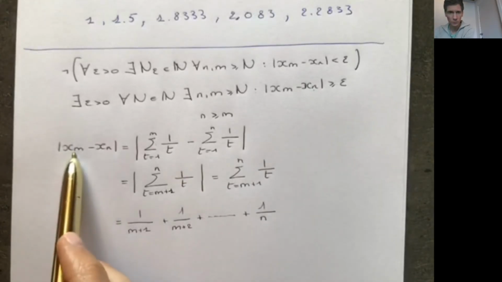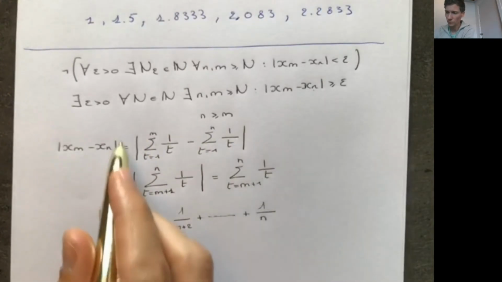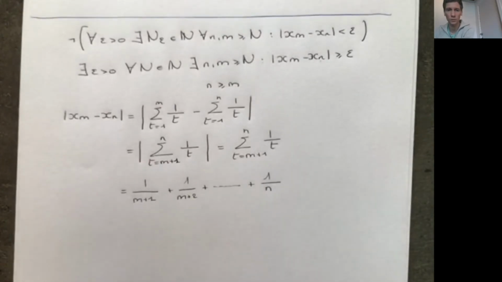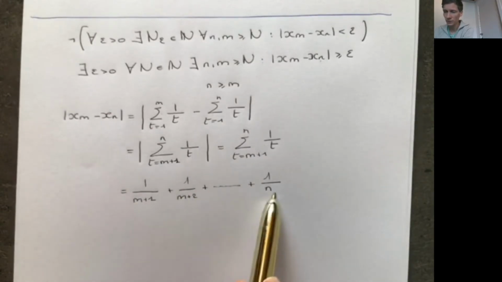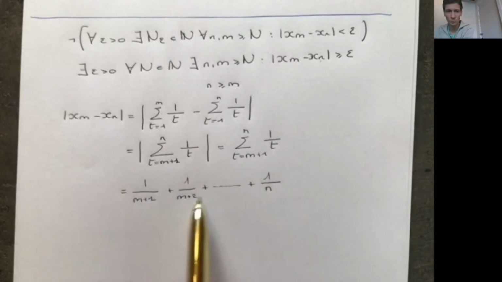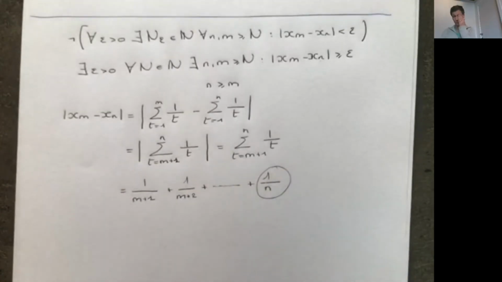Now we have to put this greater or equal to some number epsilon, right? So whatever inequality that we have here, we want it to be a greater or equal than inequality. Now this is a sequence of sums. So which one is the smallest of all of these? This is n plus 1, n plus 2. The denominator always increases, so this is the smallest one.